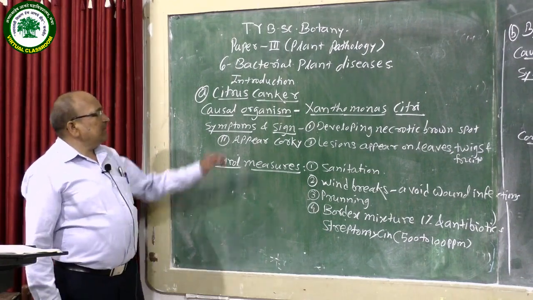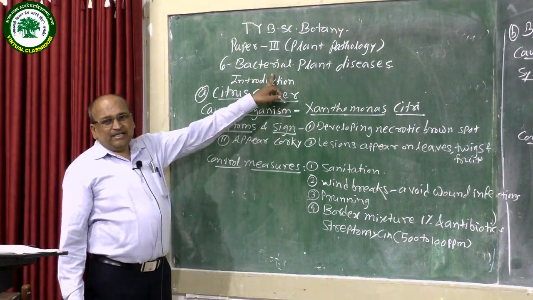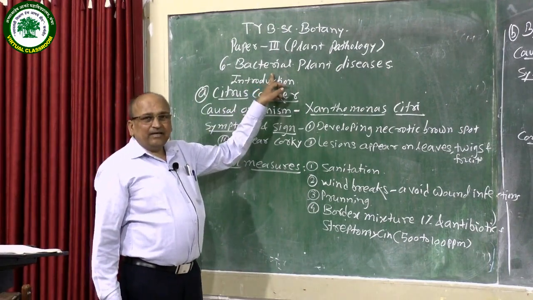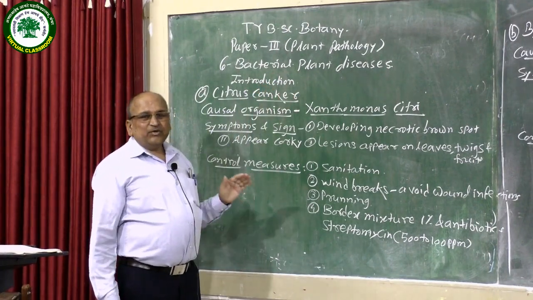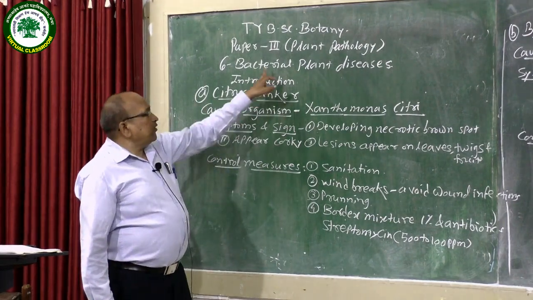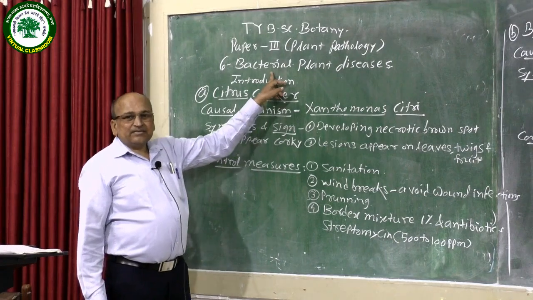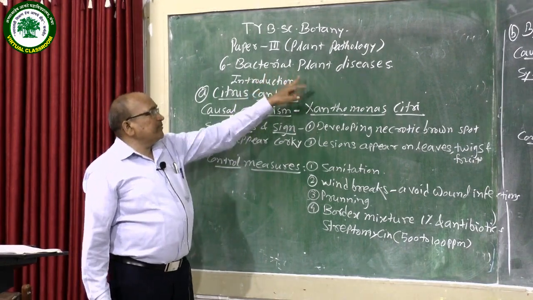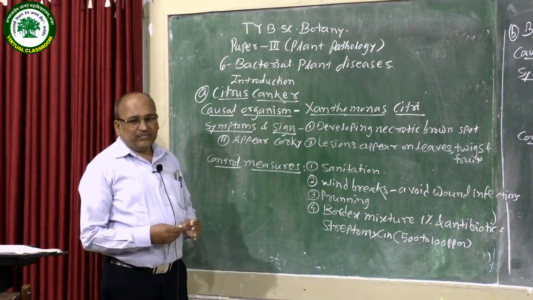Bacterial plant diseases are nothing but the diseases which are caused by pathogens like microorganisms such as bacteria. These diseases are called bacterial plant diseases.